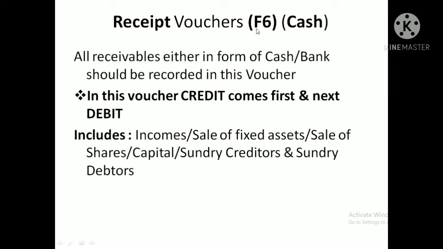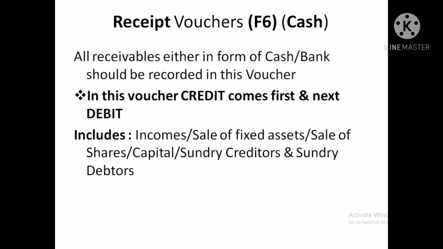F6 is a what? Function key, that is F6. When do we use this receipt voucher? When the company received the cash directly or anyone deposited the amount in the bank account of the company. In that situation, that transaction should be recorded in the form of receipt voucher, that is F6, a functional key.